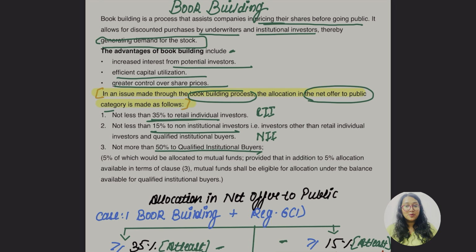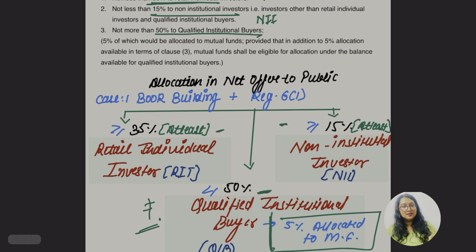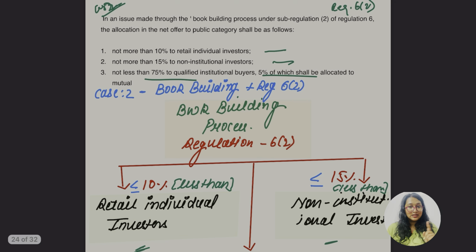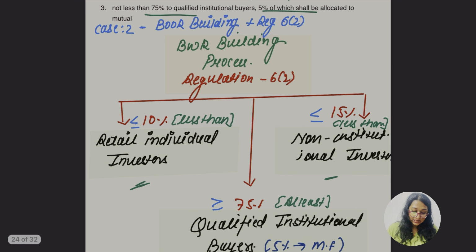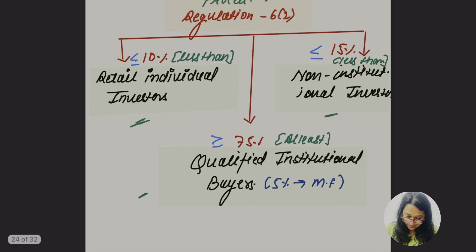Okay, what about the book building? We know this is the price discovery mechanism. When this book building plus regulation 6 subsection 1 is done, how is it going to be allocated? The NOTP is to be allocated in 3 parts: the retail individual investor, the non-institutional investor and the last, the qualified buyer. Here they were 35%, 15%, not more than 50%. For the case of regulation 6 subsection 2, the retail individual investor is not more than 10, again 15, but not more than 15. But in this case, at least 75% is to be allotted to whom? To the qualified buyers. Very good.